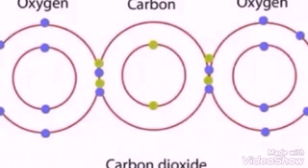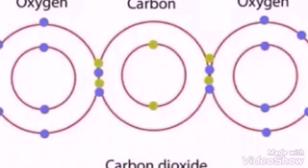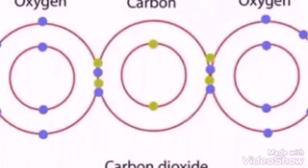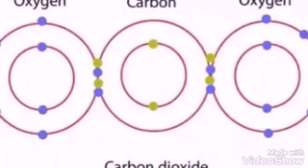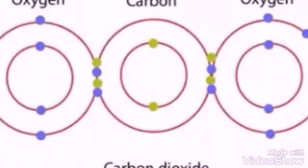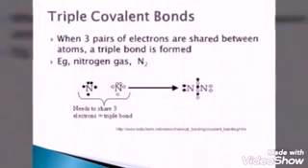Here, the carbon dioxide molecule also shows double bond formation between oxygen and carbon. Carbon has 4 valence electrons, and to become 8, it shares 2 electrons with each oxygen atom present on both sides of carbon. Oxygen with 6 valence electrons in turn shares 2 electrons from carbon and becomes 8, and it remains as a stable CO2 molecule.